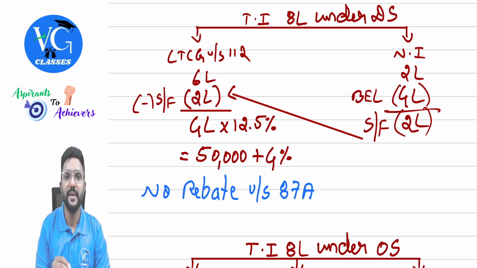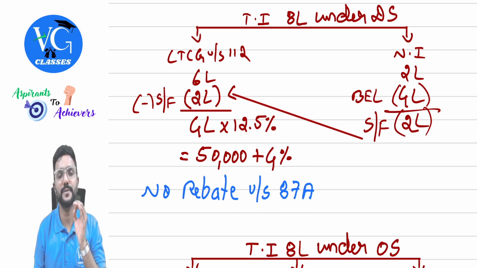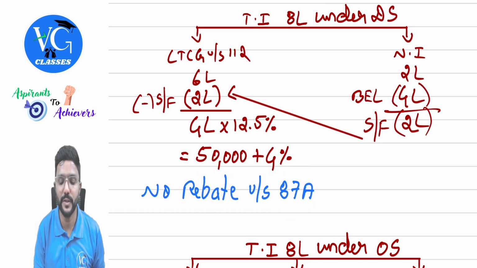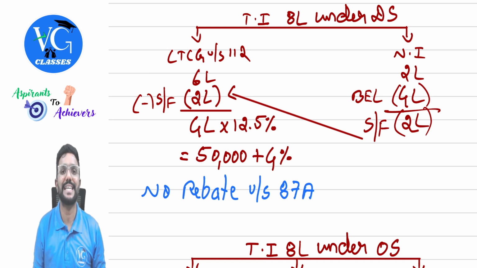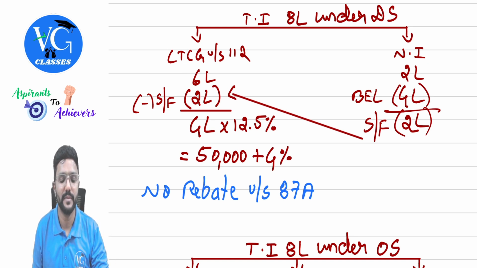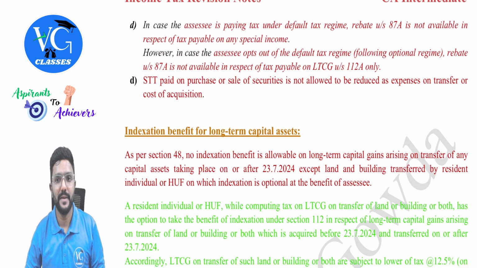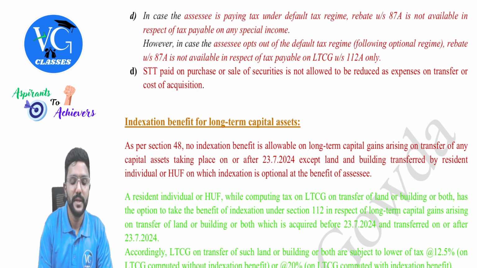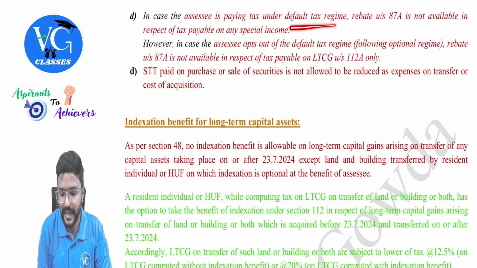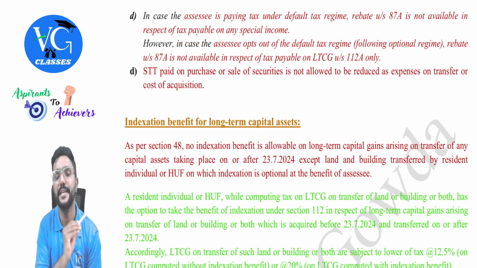And can the assessee claim a rebate under section 87A against this 50,000? No. Why, sir? Because it is a tax on special income. Even though the total income is within 12 lakh, rebate under section 87A for an assessee who is following the default scheme is not available against tax payable on special income. I have given that point here. We have covered this in the tax rate chapter. Again, it is very important, so I am revising it, guys. In case an assessee is paying tax under the default tax regime, rebate under section 87A is not available in respect of tax payable on any special income.